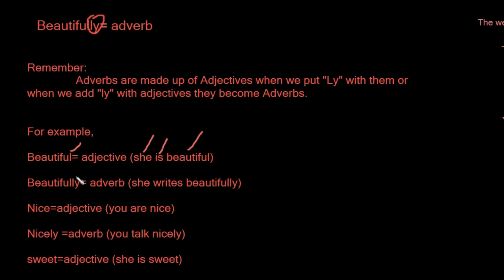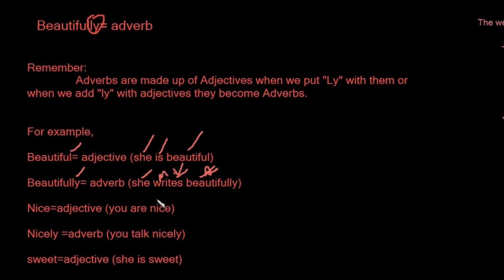For example, beautiful is an adjective, then we have beautifully. So beautifully is an adverb. And the sentence we have is, she writes beautifully. So she is the subject, writes is a main verb, and beautifully is an adverb. Why? Because we used a main verb in here, which is write. And like I said before, we cannot use an adverb of manner with stative verbs. If I say she is beautifully, this is wrong. I will use she writes beautifully.